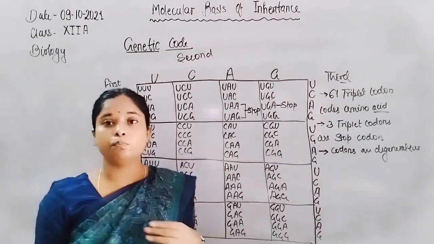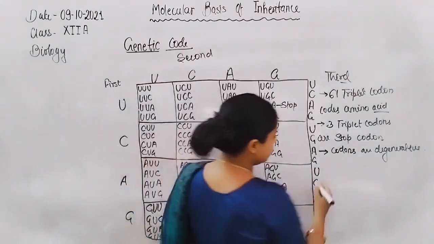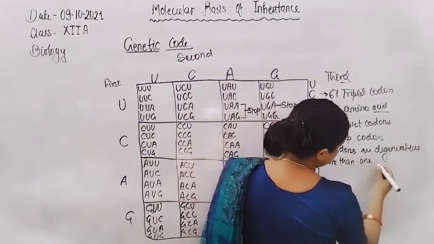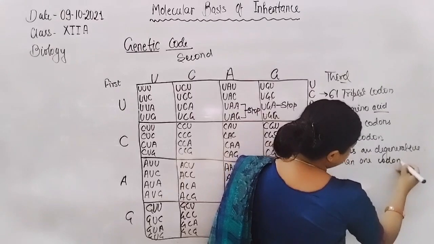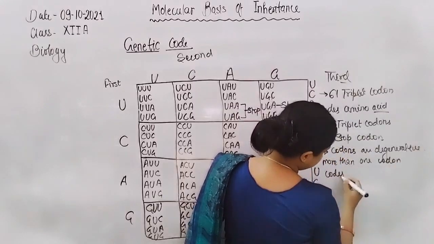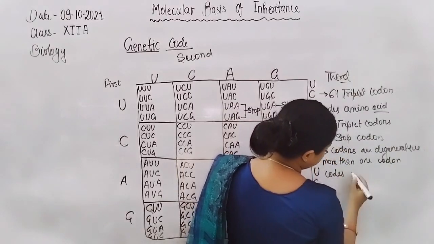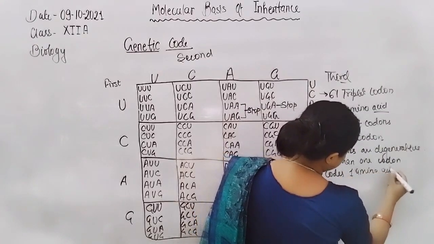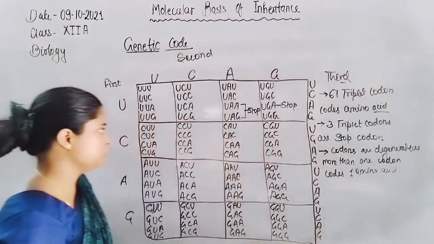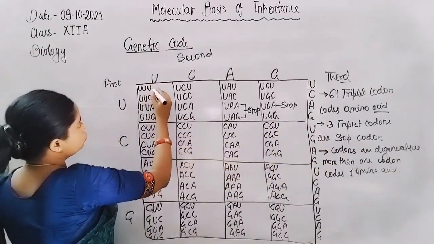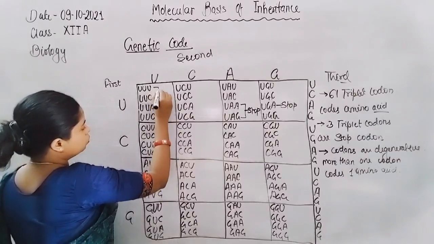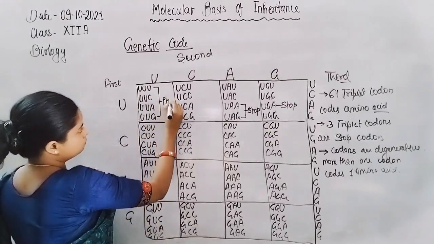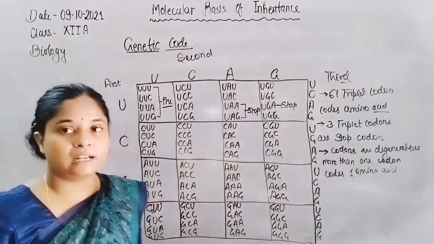One amino acid is coded by more than one codon. For example, UUU and the other codons in that block code the amino acid phenylalanine.